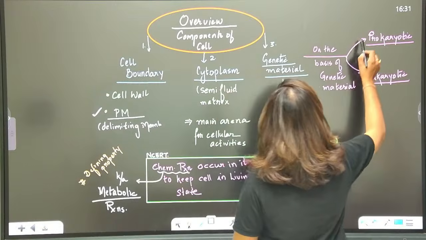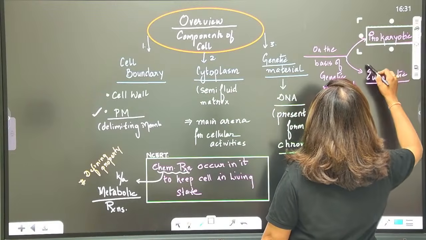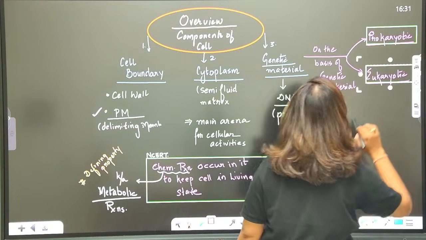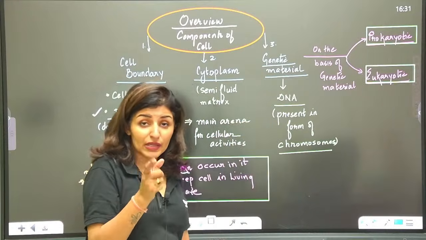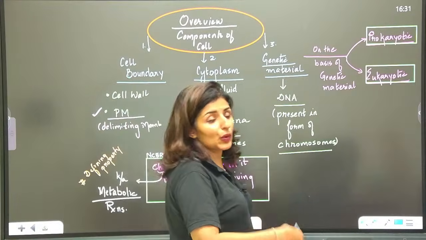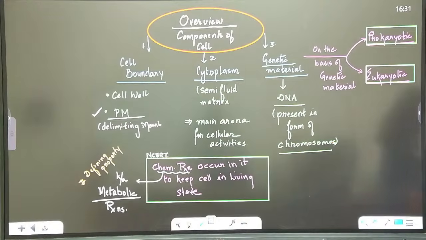Please tell me these points are clear to you. So there are prokaryotic cells, there are eukaryotic cells. The difference is on the basis of how this genetic material is present in the cell, and that's our next point of discussion. Yes, guys, quickly let me know. Anyone with any doubt here? Shall we proceed?